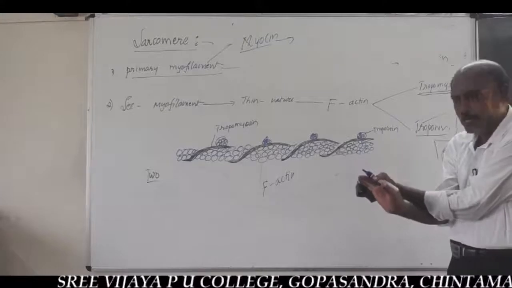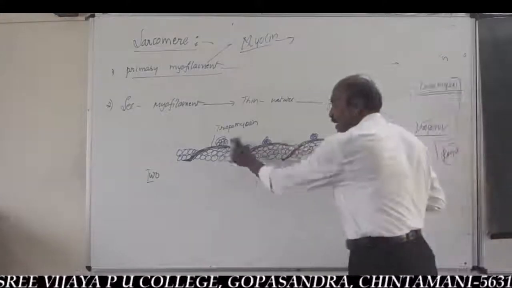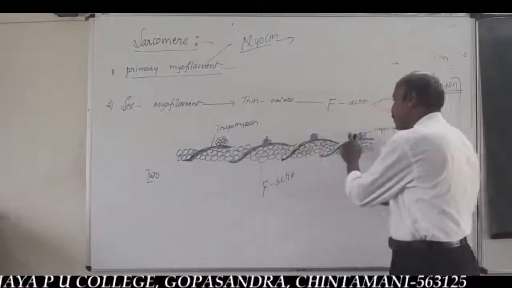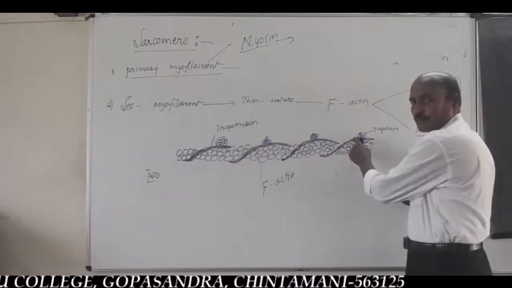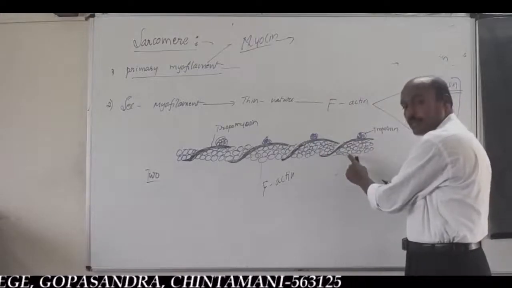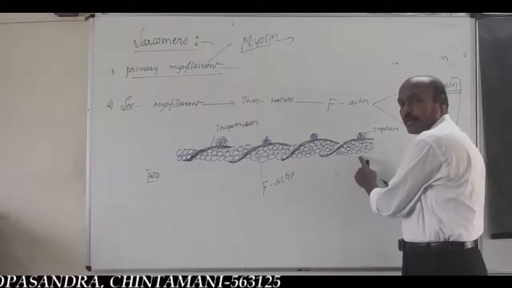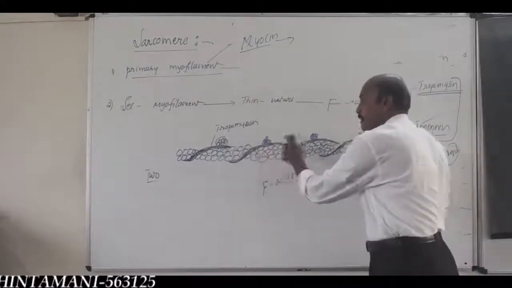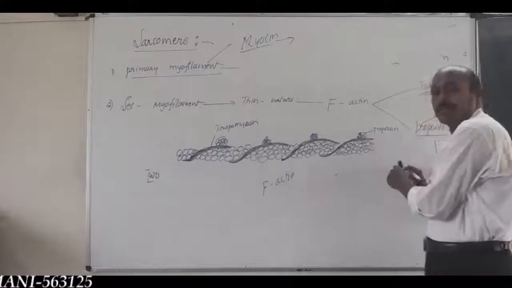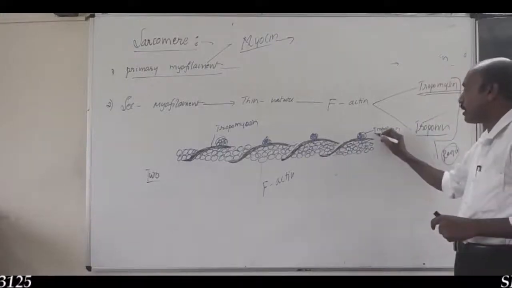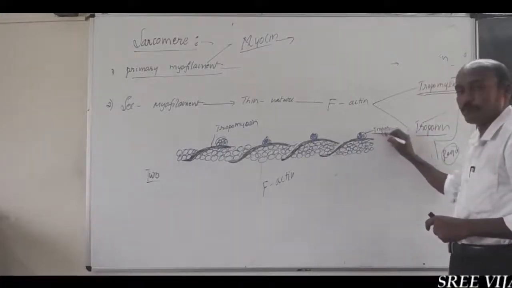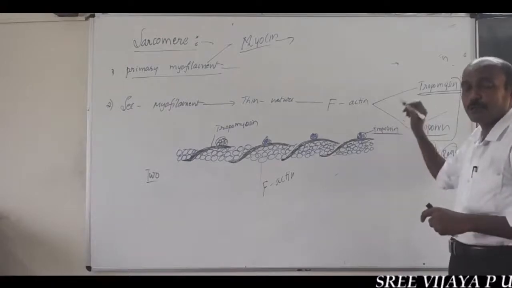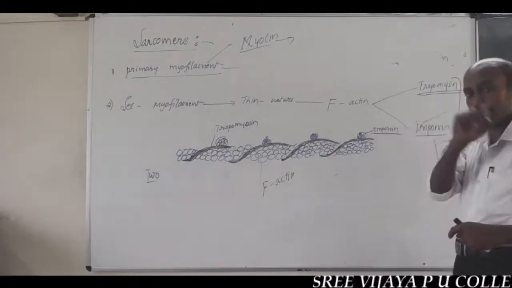And at certain regular intervals, never on the F-actin filament, only on the surface of the tropomyosin filament, there is deposition of troponin protein, a regulatory protein. You should remember this statement.